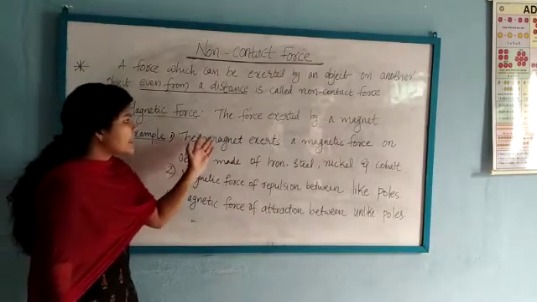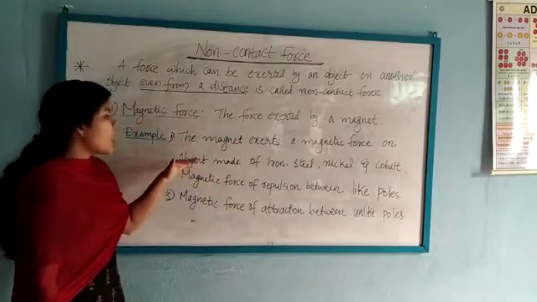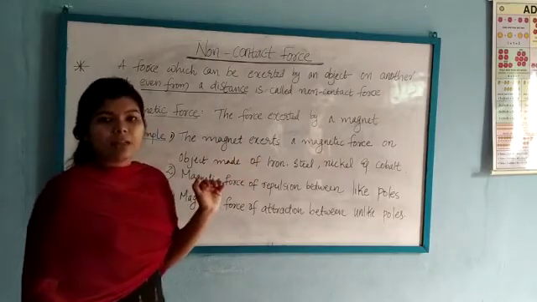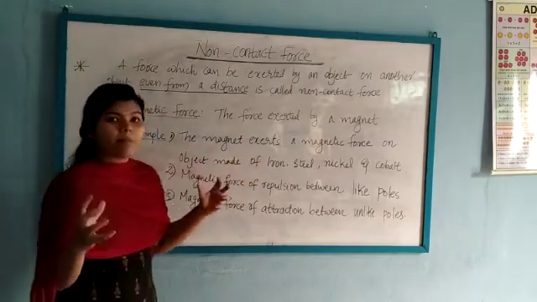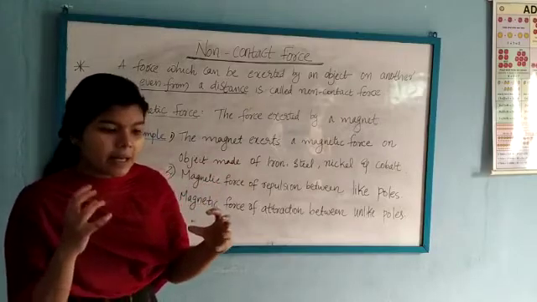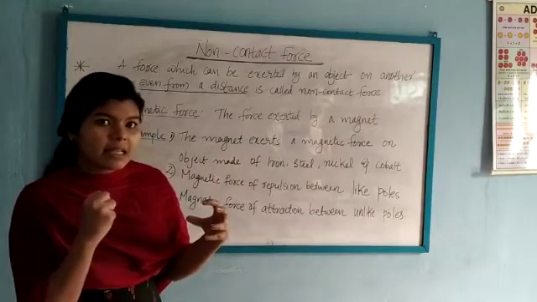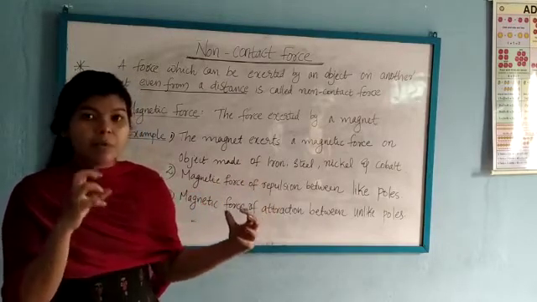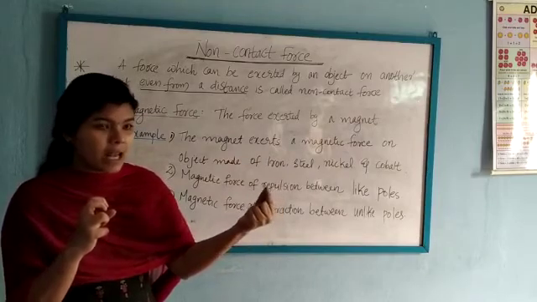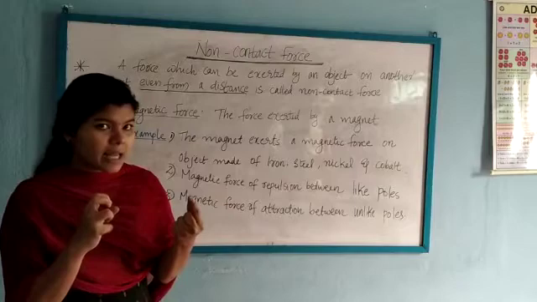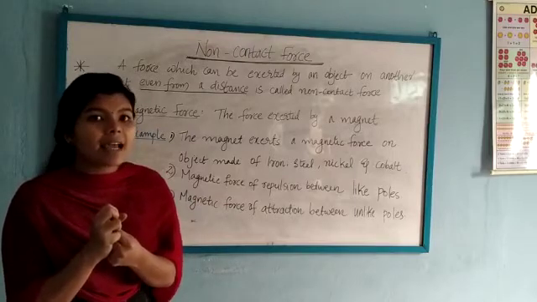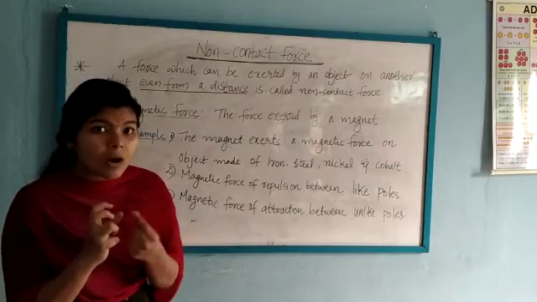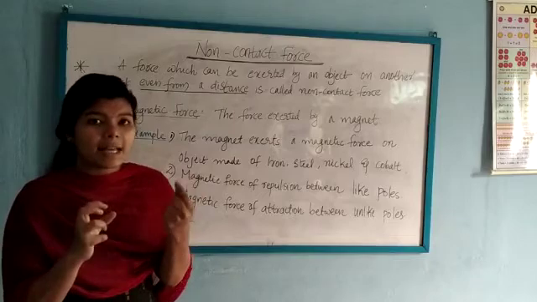Example: the magnet exerts a magnetic force on objects made of iron, steel, nickel and cobalt. We know that when an iron object comes close to a magnet, the magnet attracts that iron. There is no physical contact between them. Suppose this is the magnet and this is the iron nail: when it moves closer and closer to the magnet, at a particular distance it will attract the iron nail, which means there is no physical contact between the magnet and the iron.